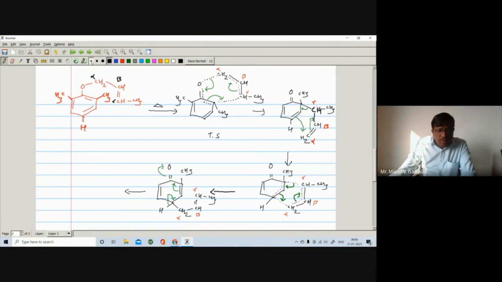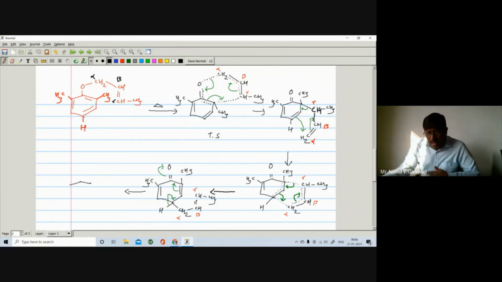So you are having, correspondingly, O negative and this H positive, and it undergoes protonation. So remember, on both sides there is a CH3, on both sides there is a CH3. Here is also CH3, right? And here is also CH3, because both ortho hydrogens are absent. And then you can get the final compound.